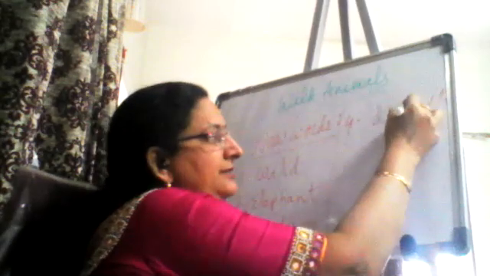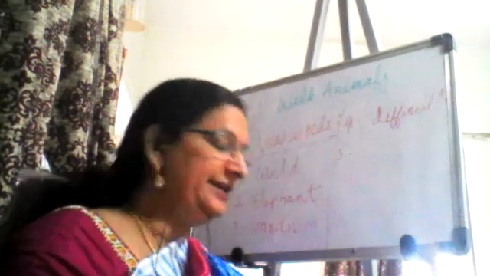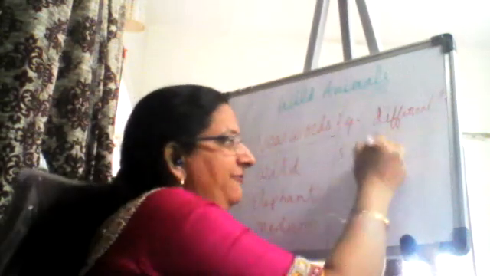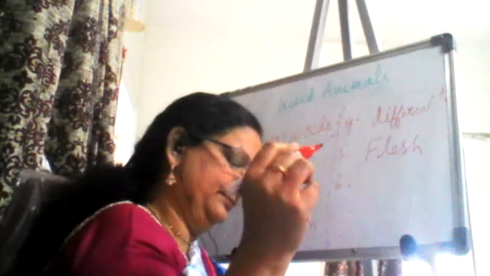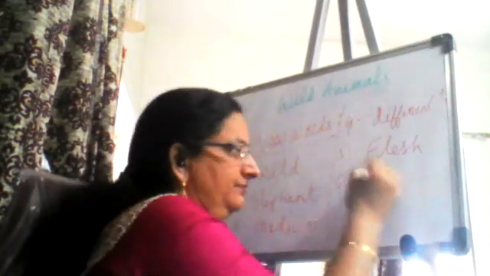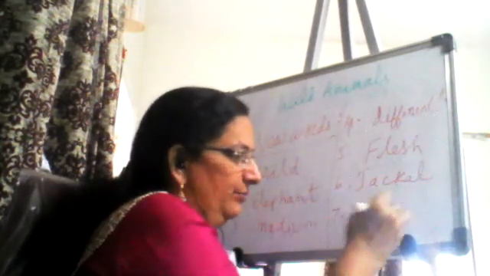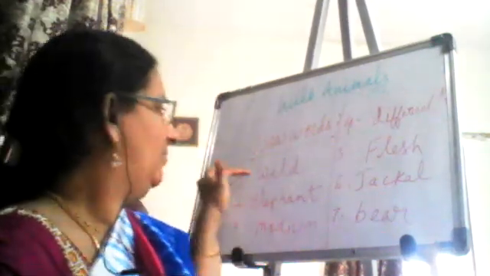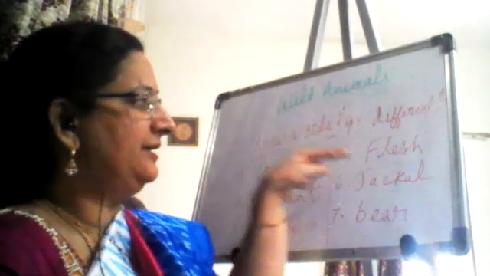D-I-F-F-E-R-E-N-T, different. Write down D-I-F-F-E-R-E-N-T, different. F-L-E-S-H, flesh. J-A-C-K-A-L, jackal. B-E-A-R, bear. I'll read all the 7 words. Wild, elephant, medium, different, flesh, jackal, bear.